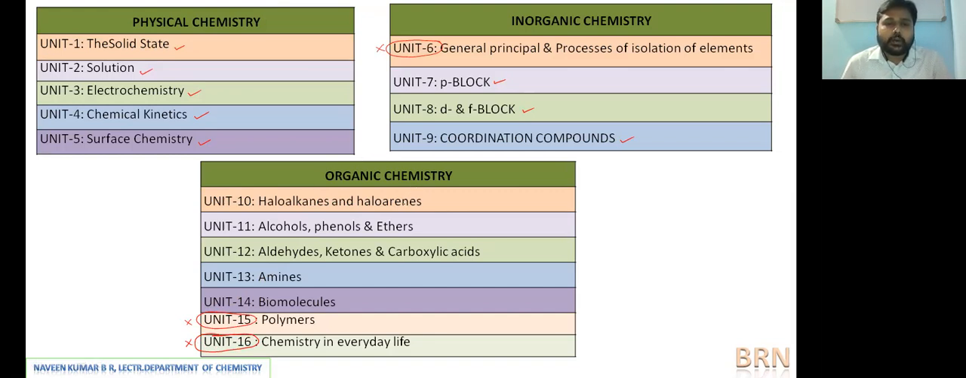So all are important organic compounds with functional groups. Halogen containing organic compounds as haloalkanes and haloarenes. Then alcohols, phenols, and ethers. Then under carbonyl compounds, we have aldehydes, ketones, and carboxylic acids. Then as nitrogen containing organic compounds, we have the unit amines.